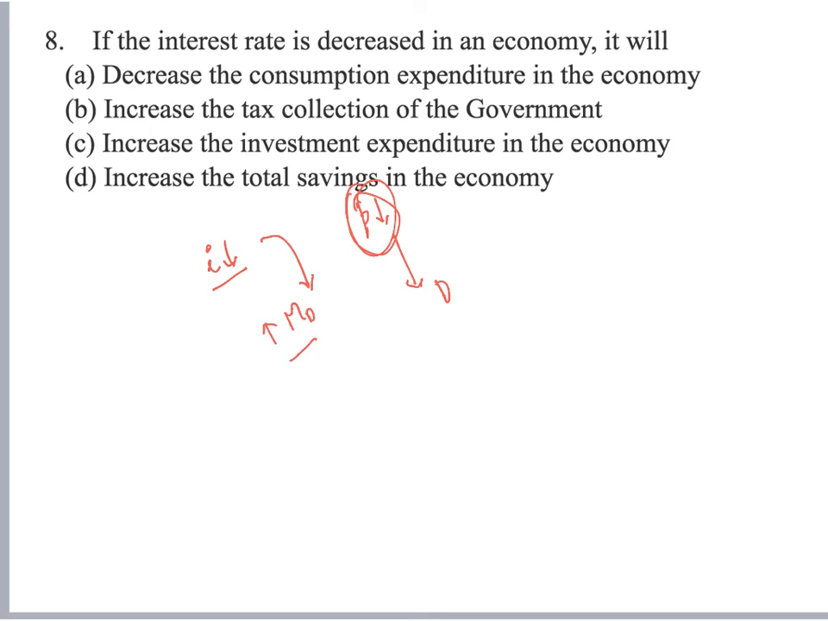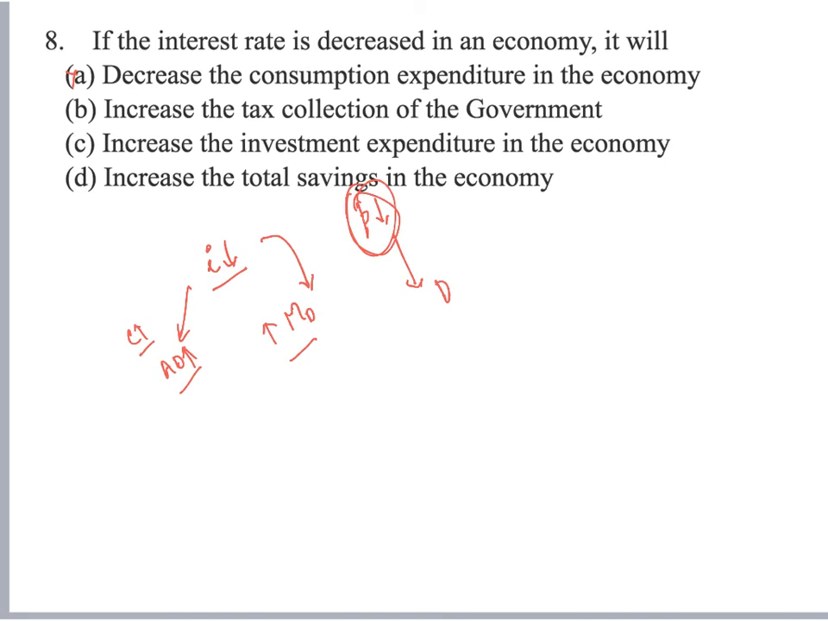So let's look at: decrease the consumption expenditure in the economy. When money becomes cheaper, does it decrease or increase the consumption expenditure? People tend to spend more money when they get loans at a cheaper rate of interest. In fact, that would boost aggregate demand. So consumption in fact increases rather than decreasing. So this is not a correct option.